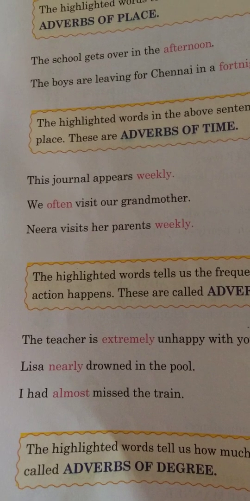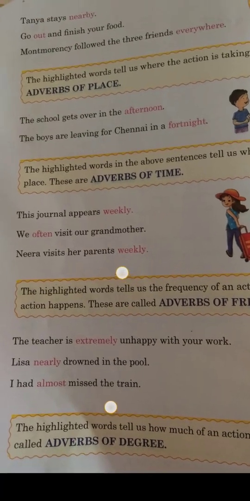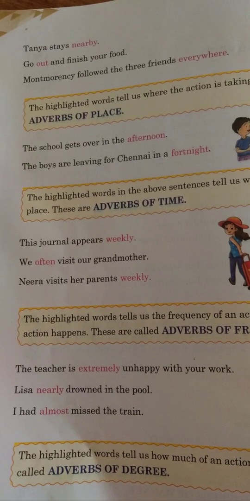Now next examples. The teacher is extremely unhappy with your work. Lisa nearly drowned in the pool. I had almost missed the train. Now the highlighted words tell us how much of an action happened. The teacher is how much unhappy? Extremely, means very unhappy.